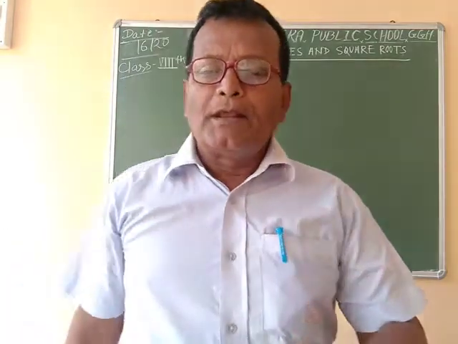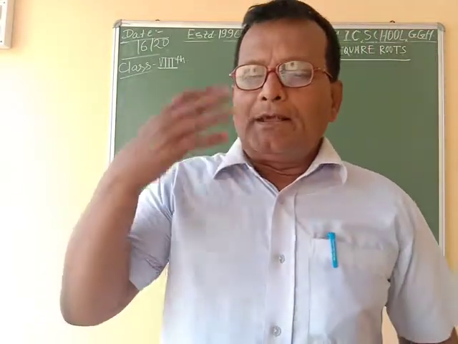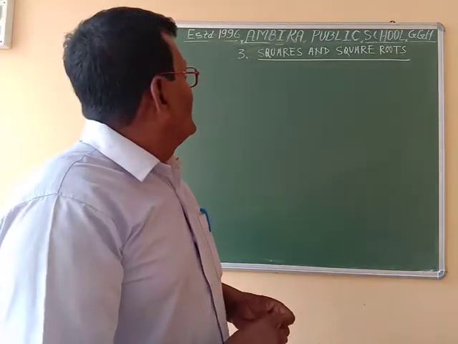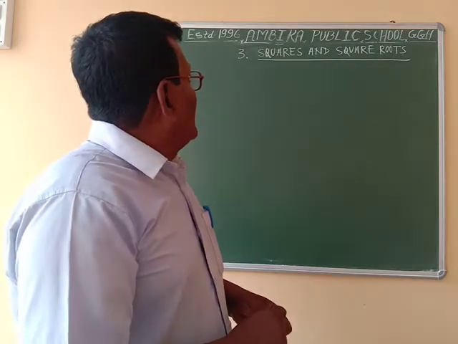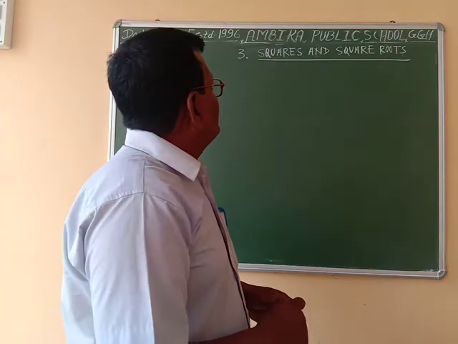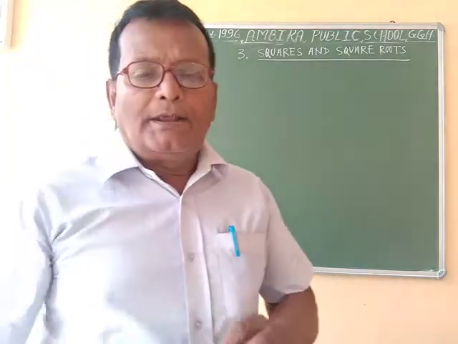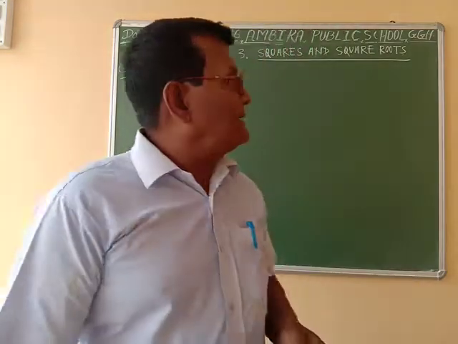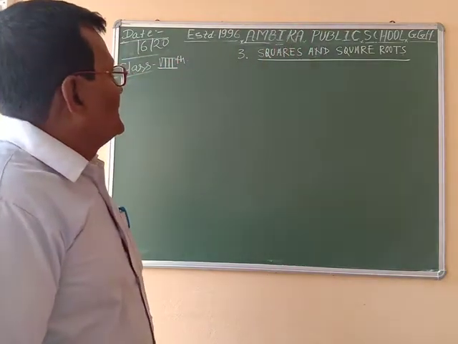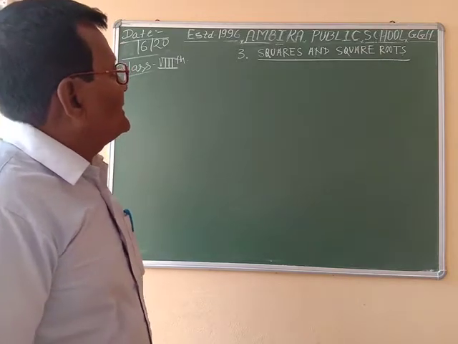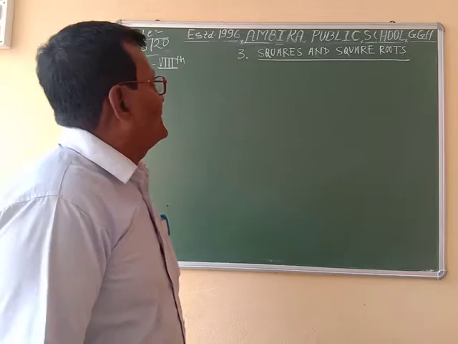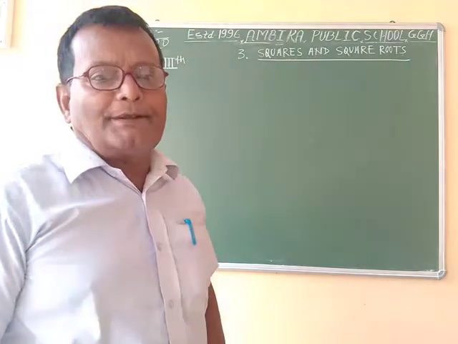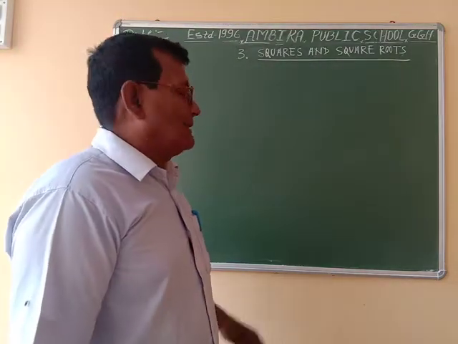Good morning, students. In the previous class, I taught chapter 3, squares and square roots, and I also defined what squares and square roots are. Again, I am going to repeat and revise: the number obtained by multiplying a number by itself is called a square of a number. Thus, a square of a number is the value of the number raised to power 2.